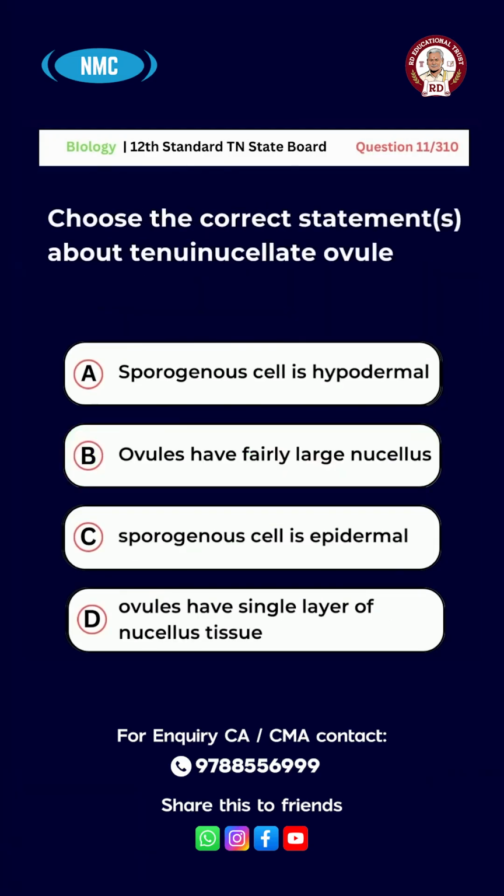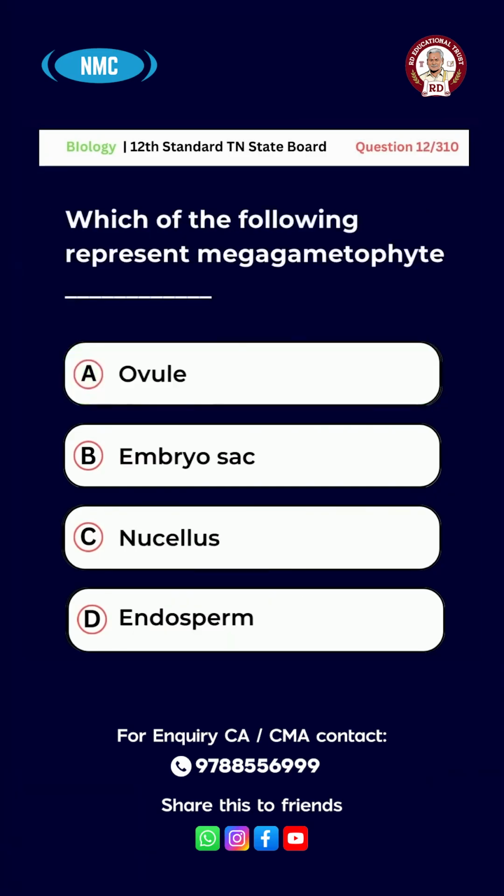Question number 11. Choose the correct statement about tenuinucellate ovule. Option A. Sporogenous cell is hypodermal. Option B. Ovules have fairly large nucellus. Option C. Sporogenous cell is epidermal. Option D. Ovules have single layer of nucellus tissue. And the right answer for this question is option A. Sporogenous cell is hypodermal.